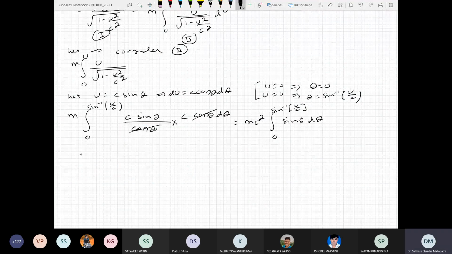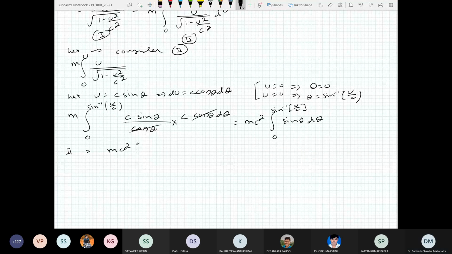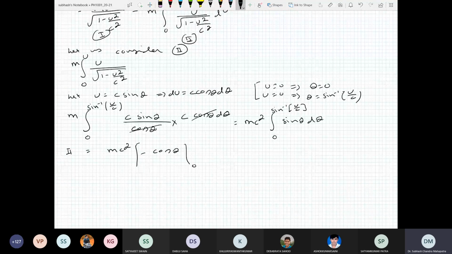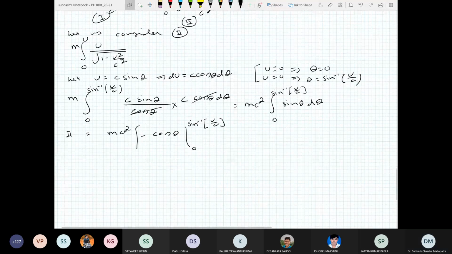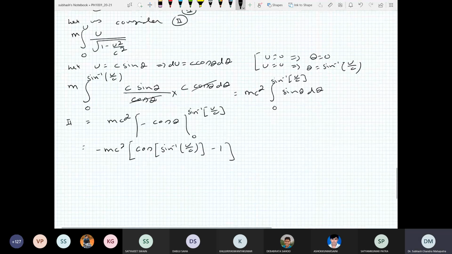So this second part is mc square times the integral of sine theta, which is minus cos theta, from 0 to sine inverse u by c. So this becomes minus mc square times cos of sine inverse u by c minus 1.